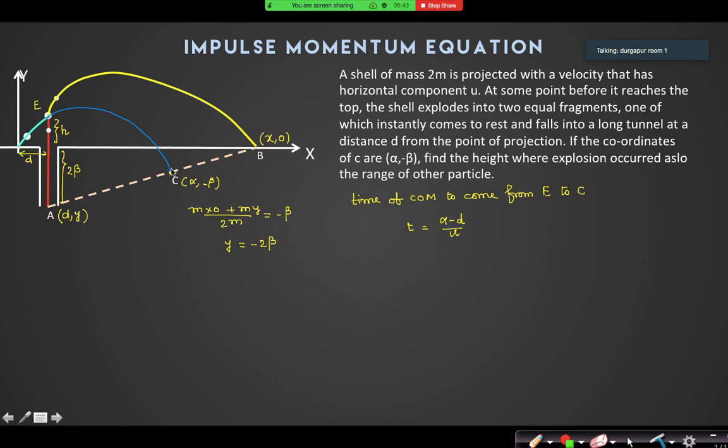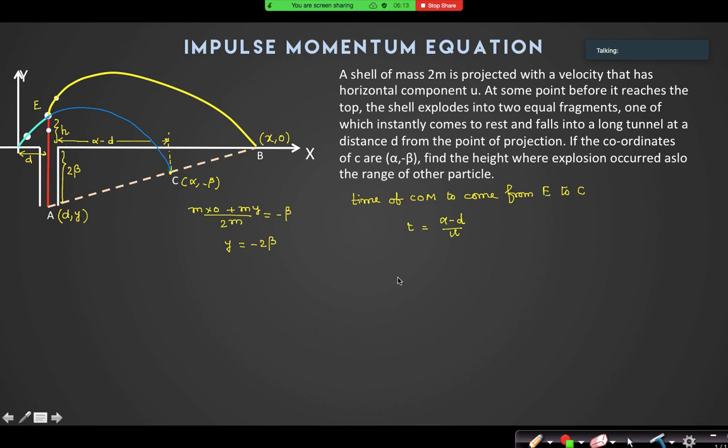If this is alpha, this is d, so this much is alpha minus d. Can I say that by the time the center of mass has come from here to here, by the same time this particle has traveled h plus 2 beta height?